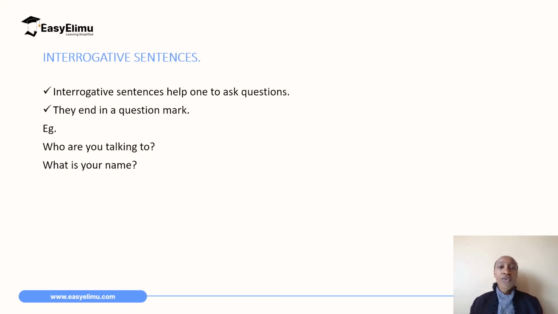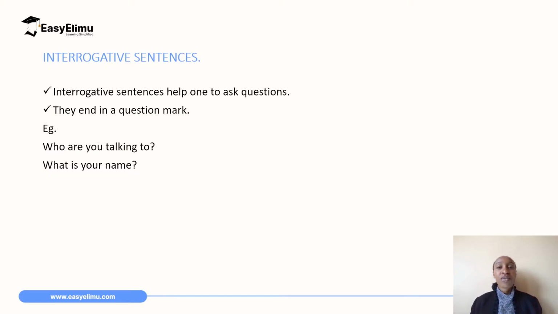So there are 4 categories of sentences, or 4 types of sentences that we are going to learn about. That is the interrogative sentences, imperative sentences, exclamative sentences, and finally, declarative sentences. But for this session, we are only going to deal with interrogative sentences.